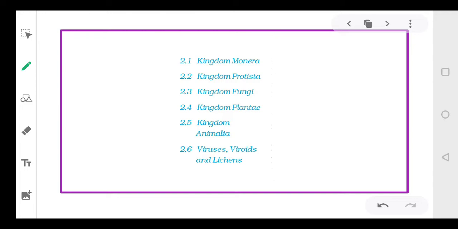Now this chapter basically deals with the various kingdoms: kingdom Monera, kingdom Protista, kingdom Fungi, Plantae, kingdom Animalia, and the viruses, viroids and lichens. So this is a brief outline of this chapter. We'll be talking about this information one by one. Today we'll just introduce this chapter.